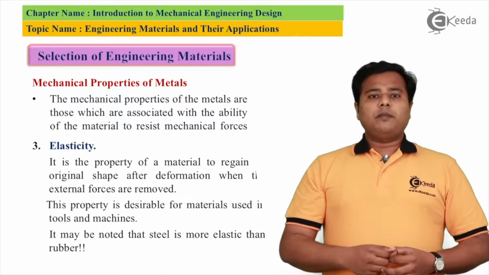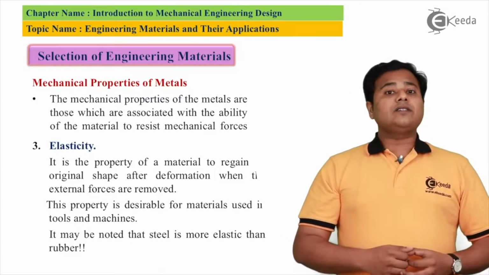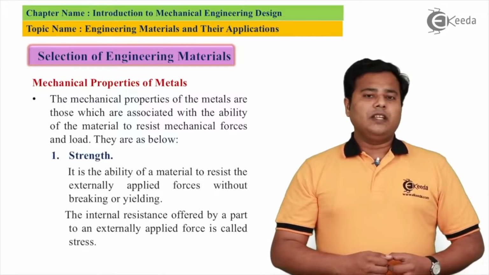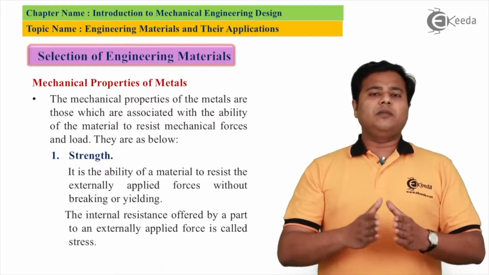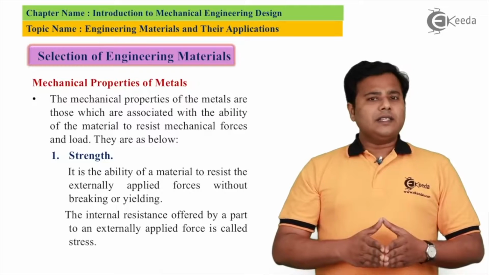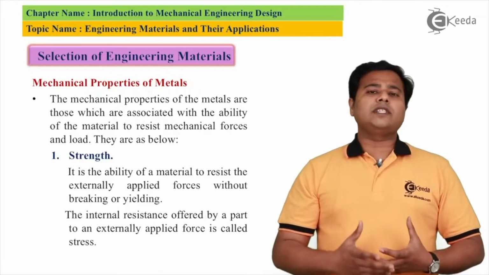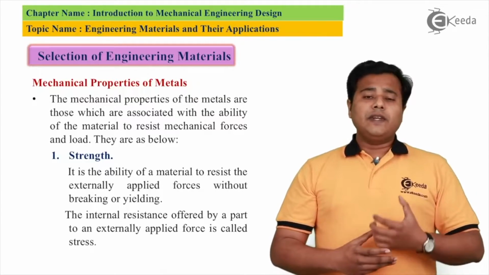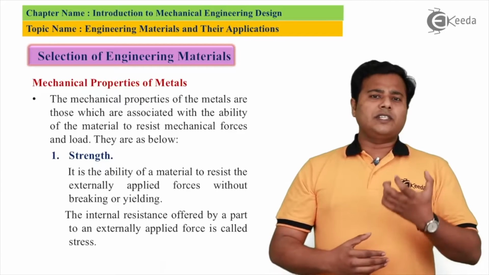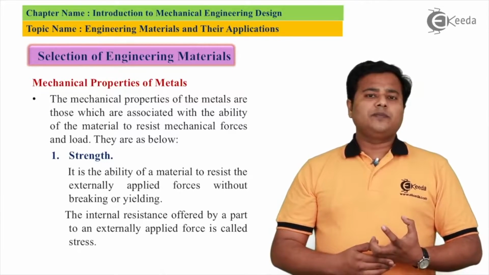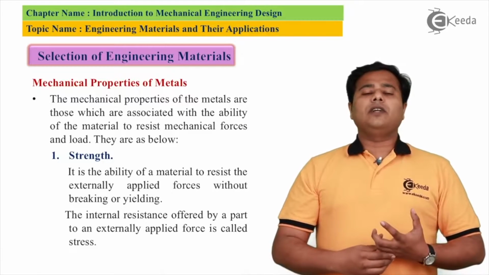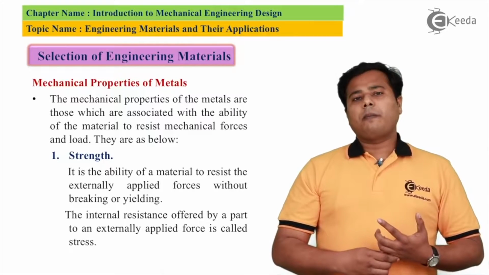The next capability, of course, is the strength of material. Now when I say strength, it's not just a vocabulary word, there is a hidden meaning behind it. If there are n number of forces acting on the body, and it can sustain those external forces, that particular capability is called strength of material.